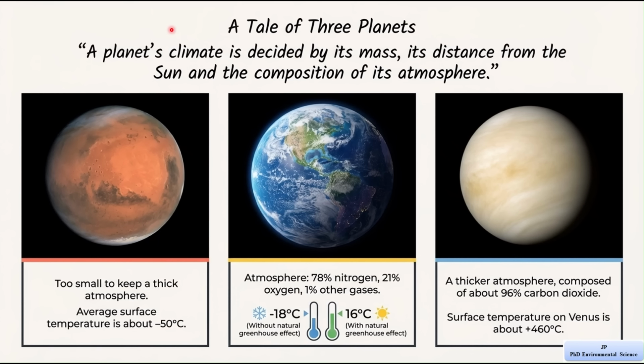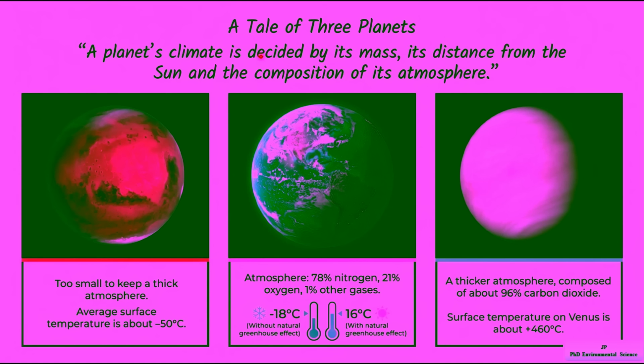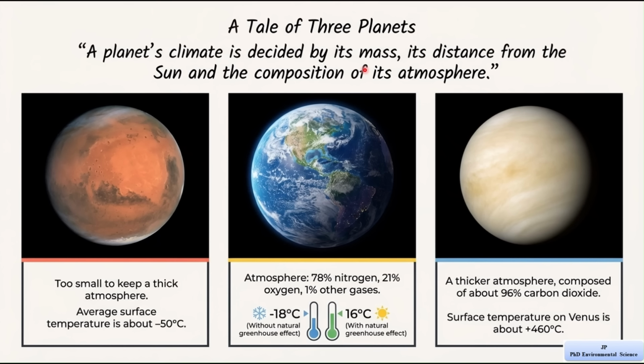Alright, so this slide is very interesting because it helps us understand climate by comparing three different planets. The main idea here is that a planet's climate depends on three important things, which are its mass, distance from the Sun, and the composition of its atmosphere. So let's understand each planet one by one.